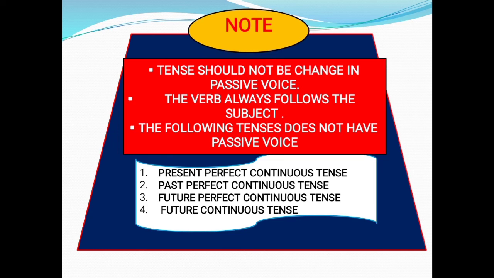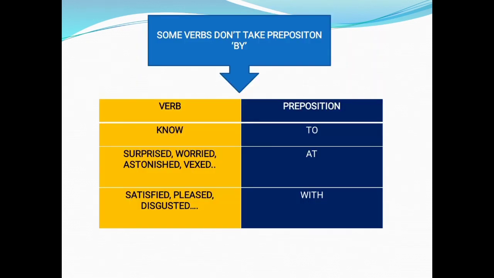The following tenses do not have passive voice. For example, present perfect continuous tense, past perfect continuous tense, future perfect continuous tense, and future continuous tense. These 4 tenses have no passive voice. Another important note: some verbs don't take the preposition by.